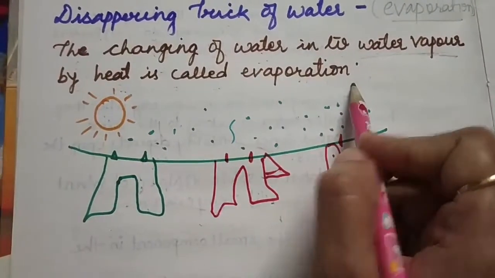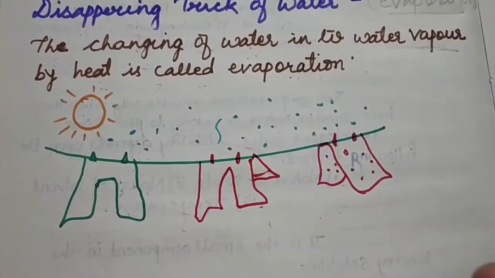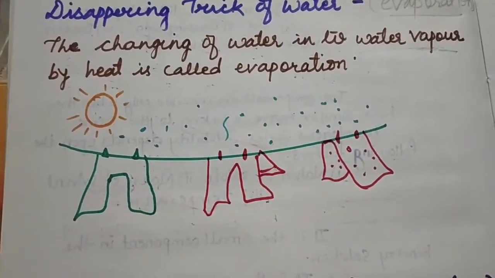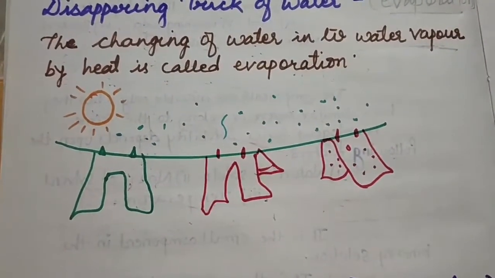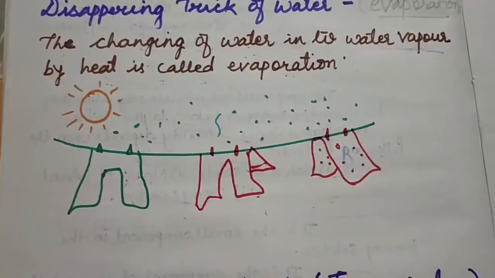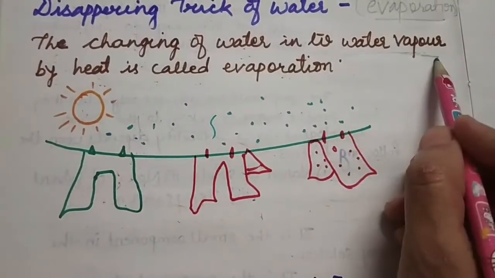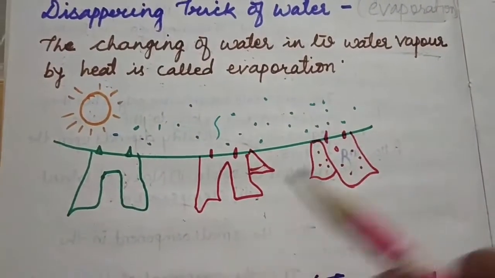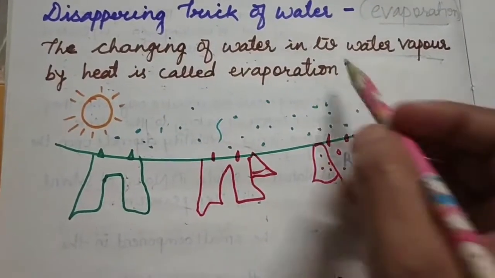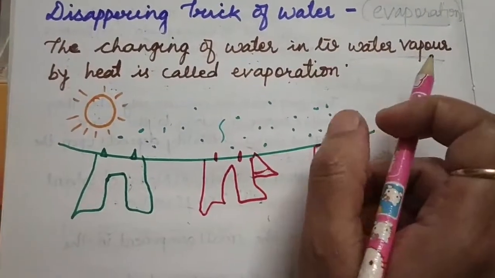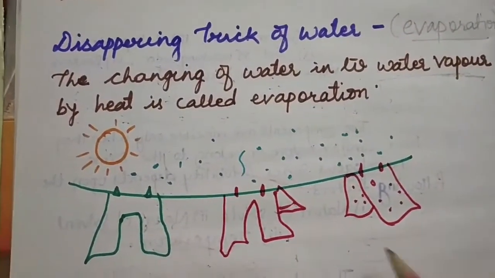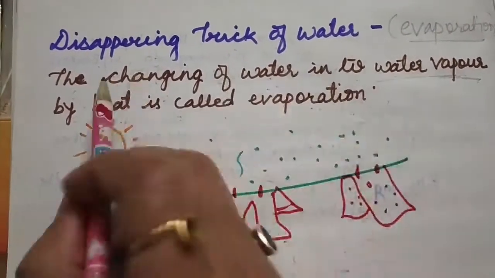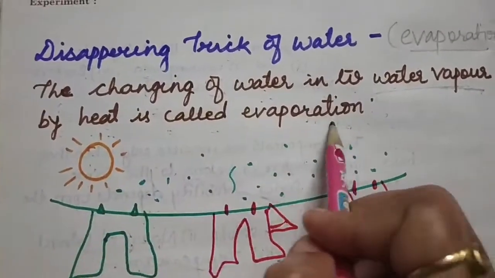Okay, you can also do this at home. Take water in a pot and start to boil the water. Give the heating. Then you will see the small water vapor that comes out from the boiled water. So that is called evaporation. Students, what is important for evaporation? Heating. Heating is very important for evaporation.